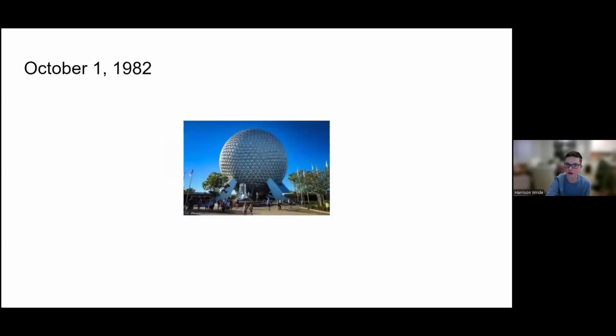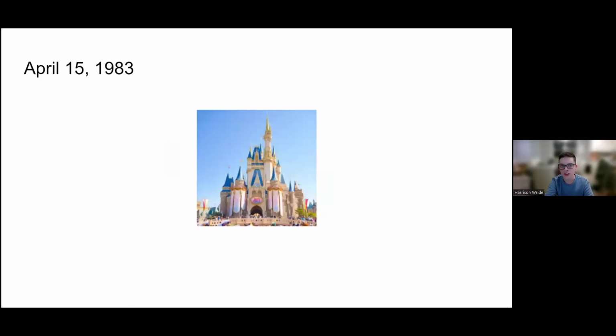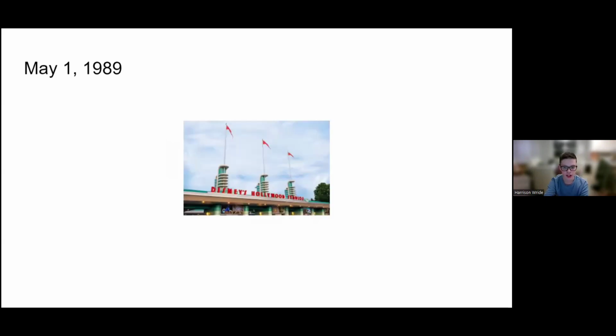And on October 1st, 1982, Disney World got an addition, which was Epcot. And then April 5th, 1983, which was the first park outside of the US, which was Tokyo Disneyland. May 1st, 1989 was the third park in Disney World. At the time it was called MGM Studios, but now it's called Hollywood Studios.